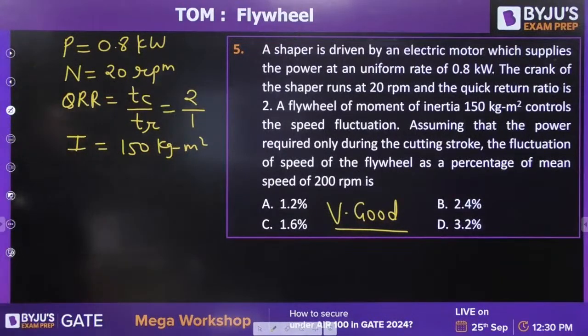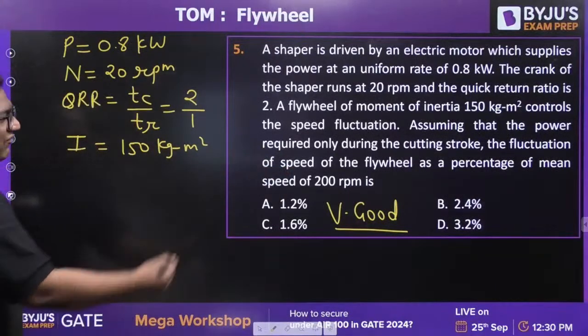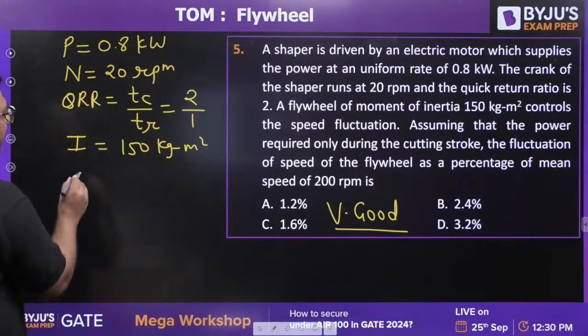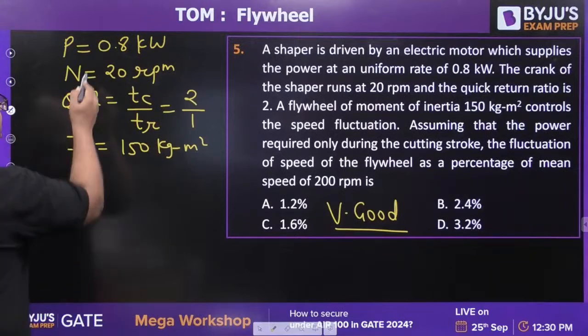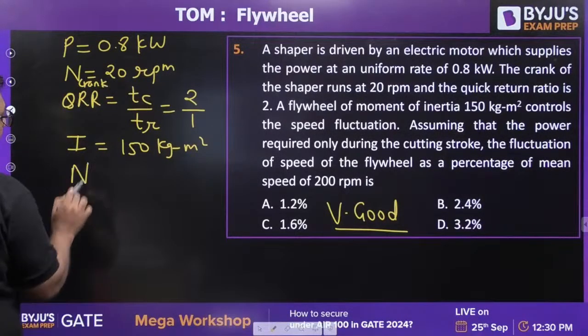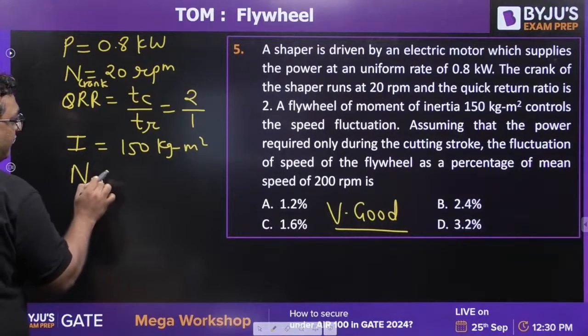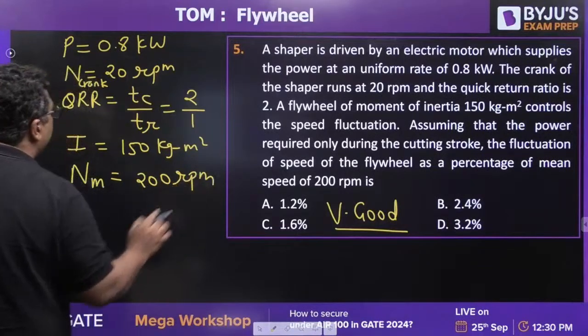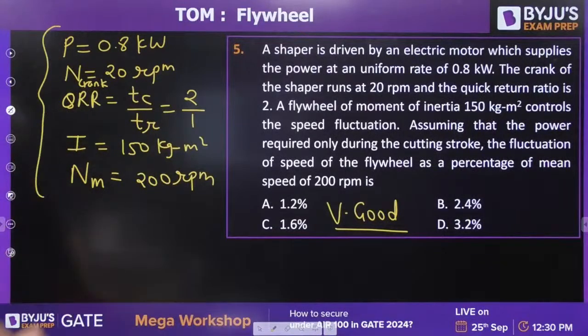Then they are saying, assuming that the power is required only during the cutting stroke, find the fluctuation of speed of the flywheel as a percentage of mean speed. So they have given the mean speed. This is the crank rotation, so it is not required for us, but they have given the mean speed of the flywheel, which is 200 rpm. So guys, just try to solve it. How will you solve it? I am waiting for your reply.